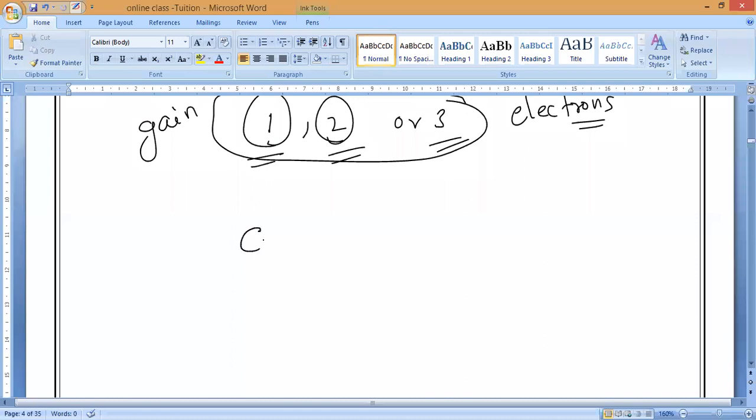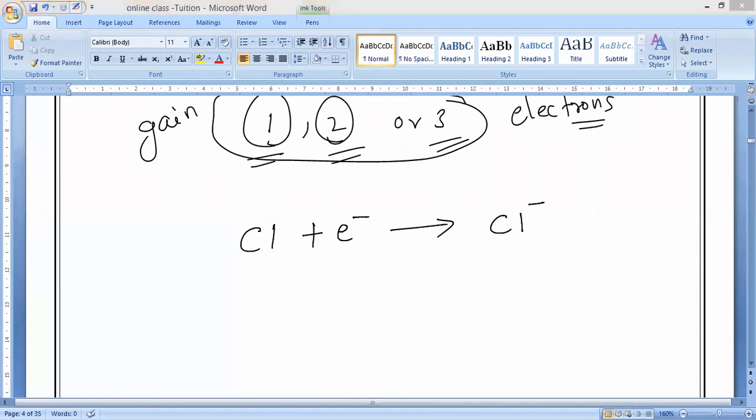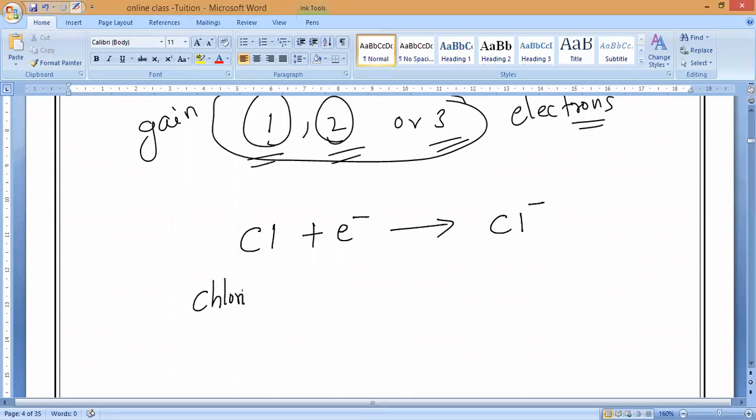So chlorine you can take. Chlorine will gain 1 electron. Gaining 1 electron means you write it like this: Cl plus 1 electron. You have written minus 1, correct? So it will turn into Cl minus. This is called a chlorine atom, and this is called a chlorine ion.